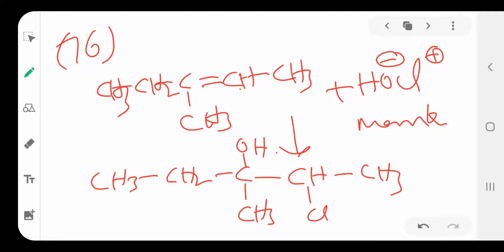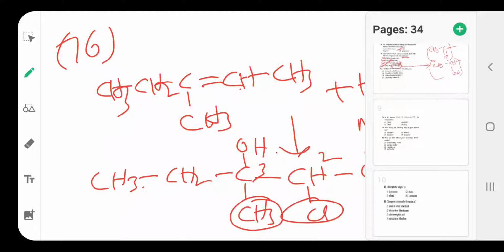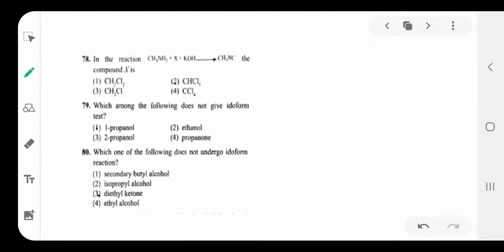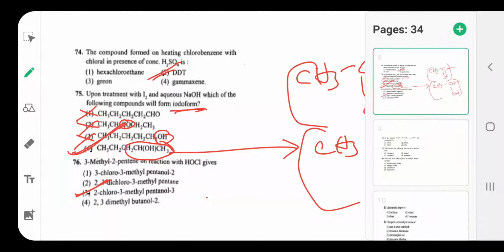So this compound is 2-chloro-3-methyl-3-pentanol. The product name is 2-chloro-3-methyl-3-pentanol. Check here: the second position has chlorine, so 2-chloro; the third position has the methyl group, so 3-methyl; and pentanol 3.